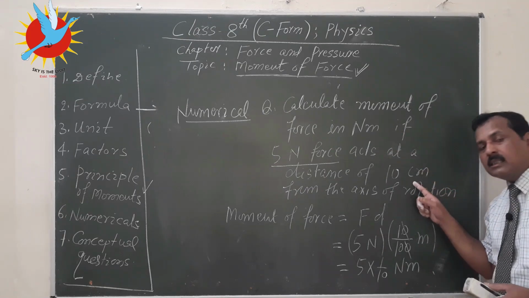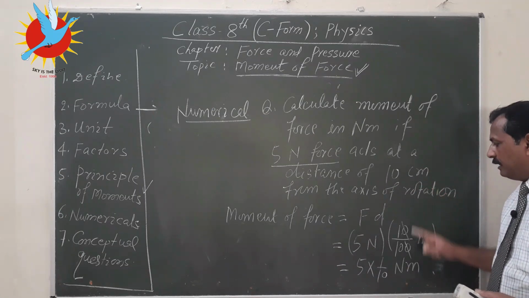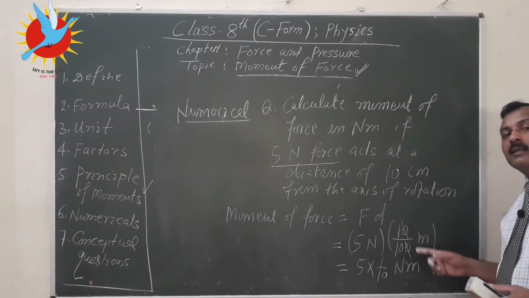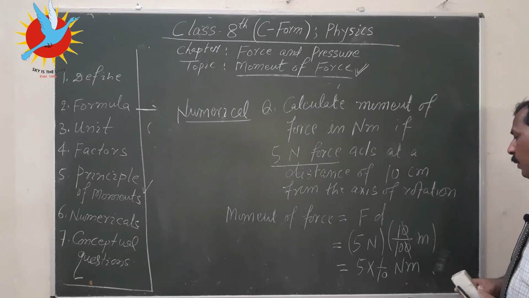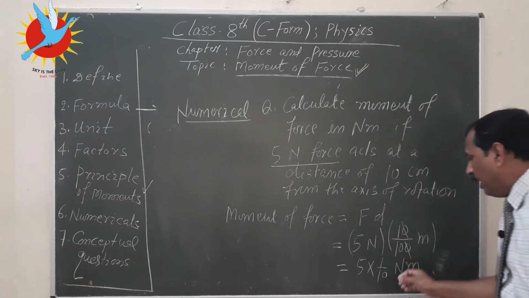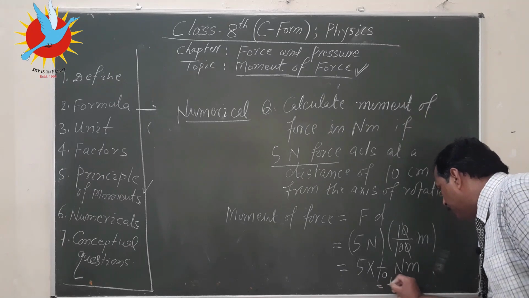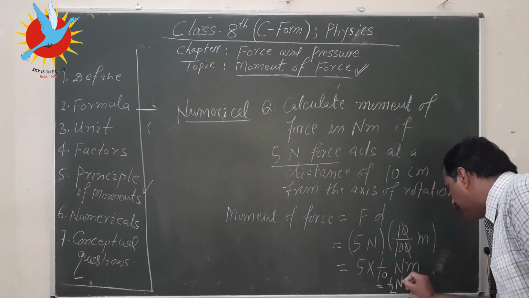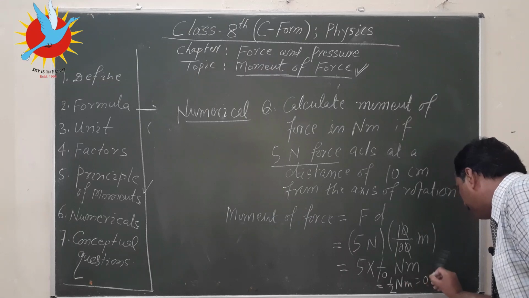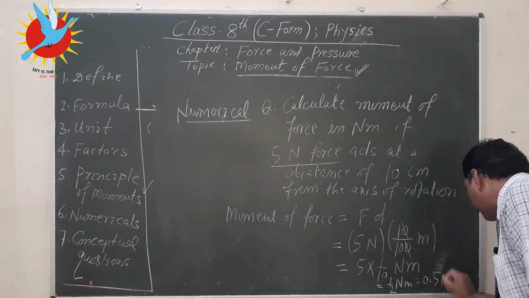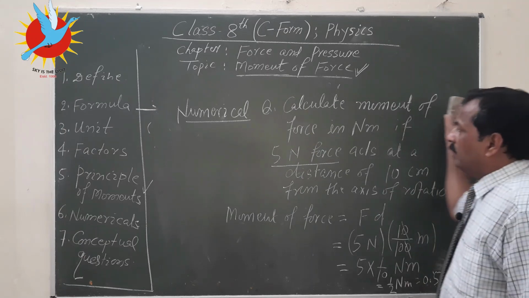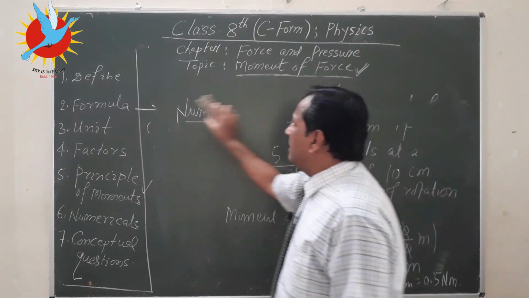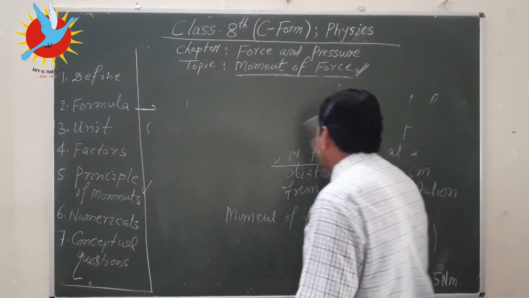How to convert this centimeter in meter? Divide it by 100, because 1 meter is equal to 100 centimeter. So 5 into 1 by 10, that is 1 by 2 Newton meter, and that is 0.5 Newton meter. So this way you apply this simple concept of moment of force.